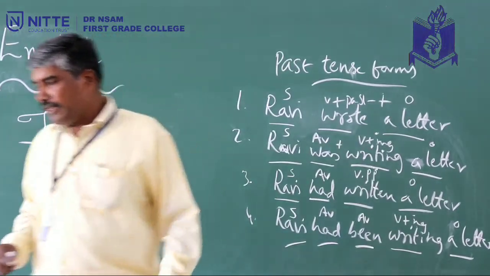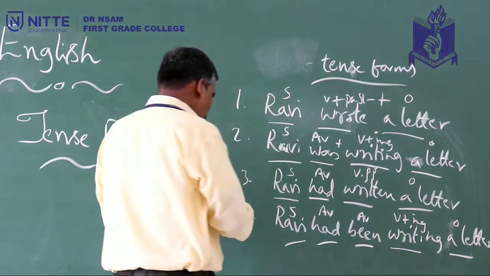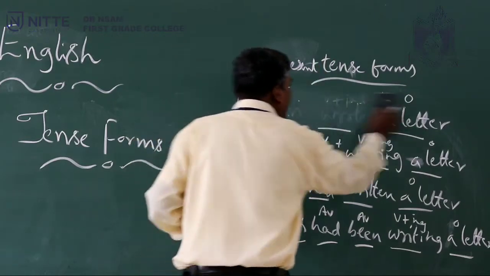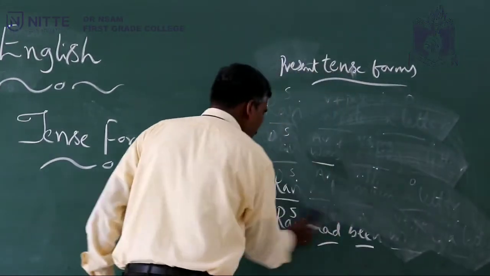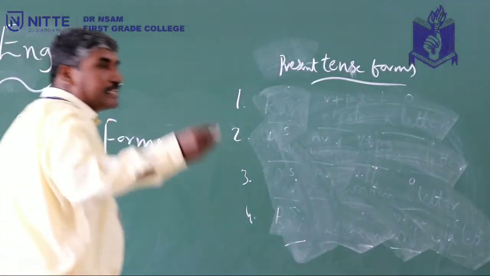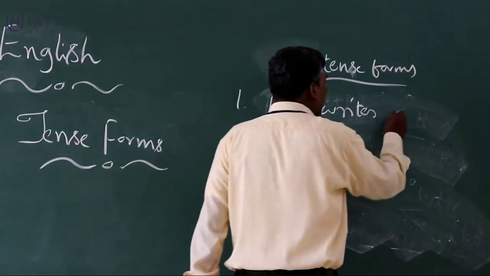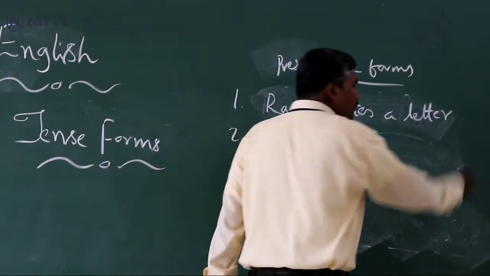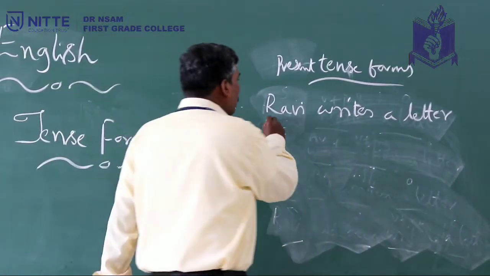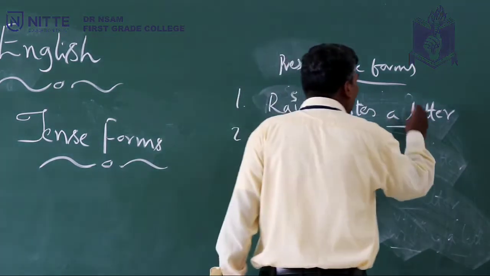Now we will move on to simple present tense. So present tense also has got 4 tense forms here. Present tense forms. So let's go to simple present tense now. Simple present tense, how is this different from others? Look here, I take the same example. Ravi writes a letter. So this is simple present tense. This is also known as present indefinite tense. So Ravi subject, so writes V plus S, and a letter object here.